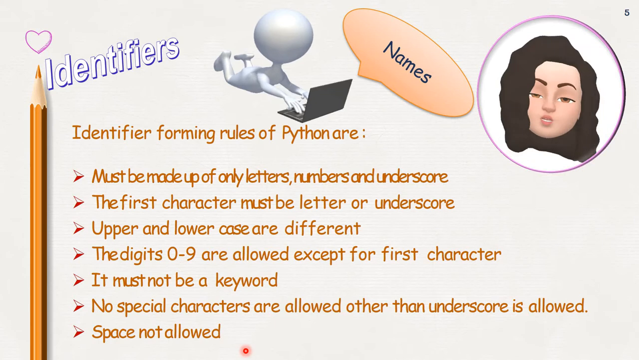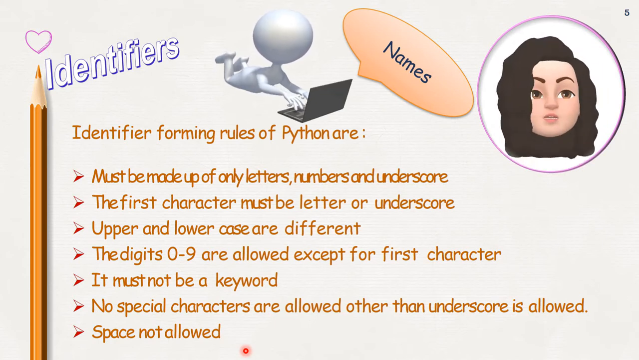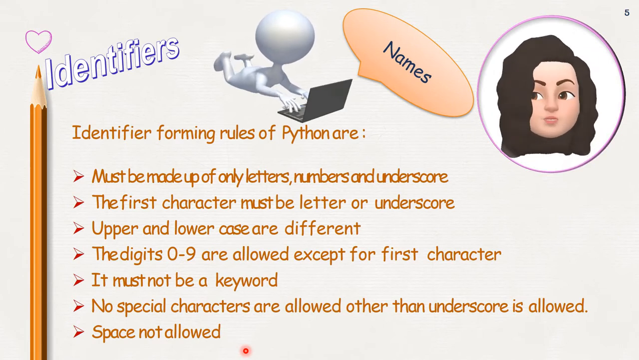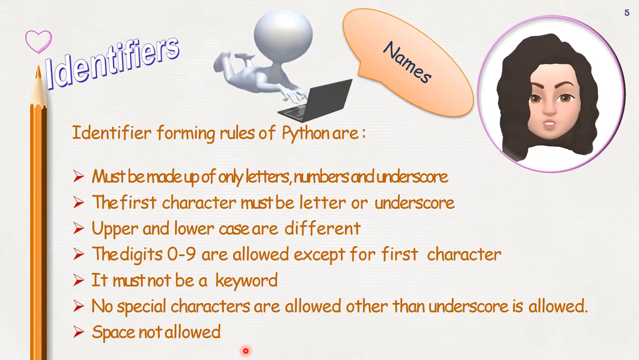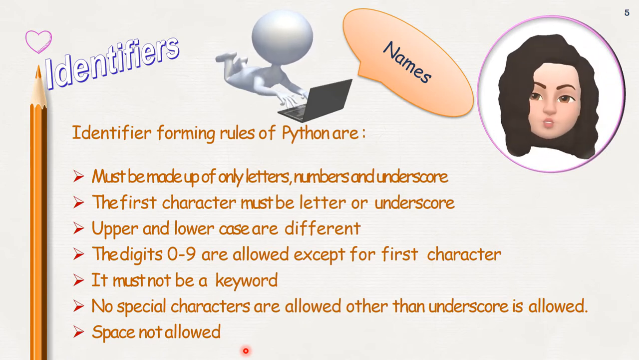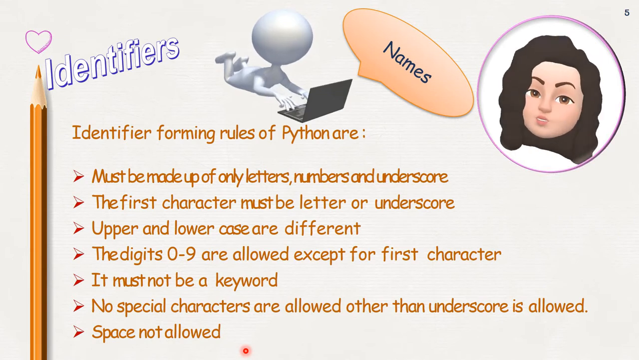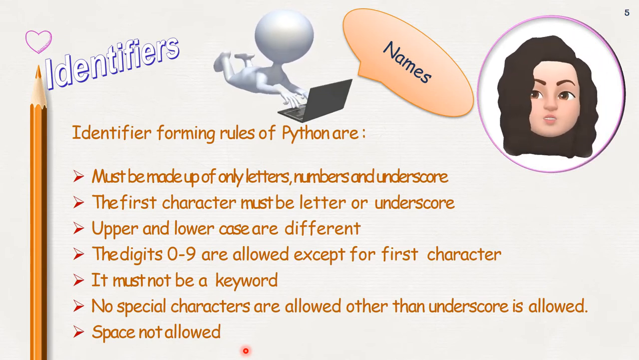This alphabet can be uppercase or lowercase, but uppercase will be treated differently from lowercase, so upper and lower cases are different. Now the digits 0 to 9 can be allowed in your name, but your identifier name should not begin with a digit. It can contain a digit, but it should not begin with a digit. And you should not use a keyword as an identifier name, and no special characters are allowed except underscore. Even space is not allowed. So these are the rules.